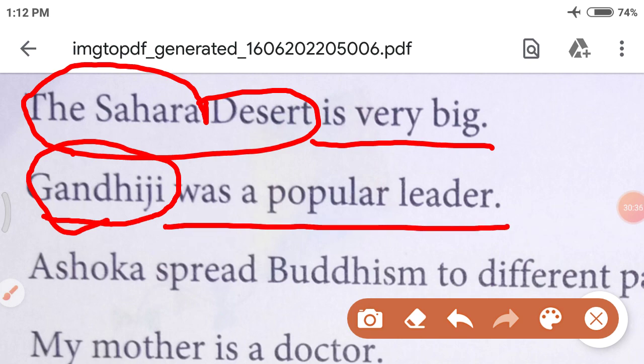So now my dear students, like this you have to do the exercises in your rough book. Listen to me very carefully, okay? All the exercises you have to write in your rough book.